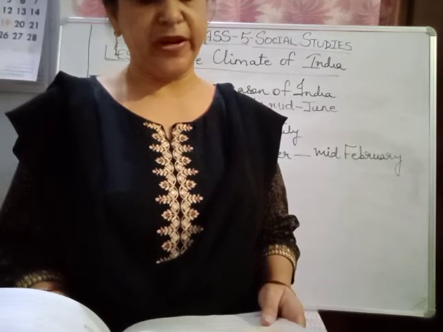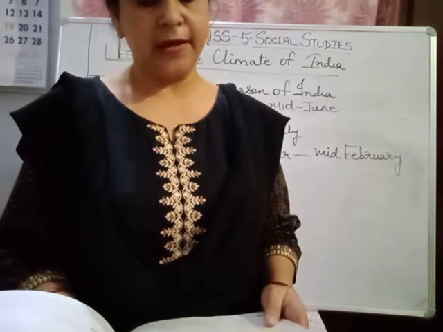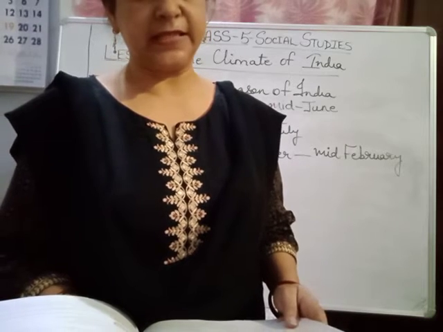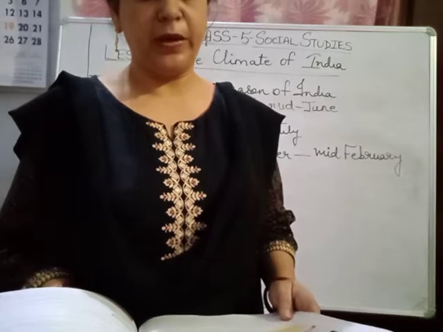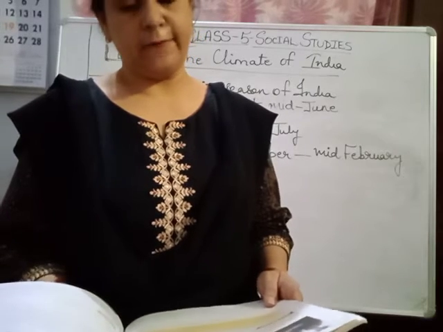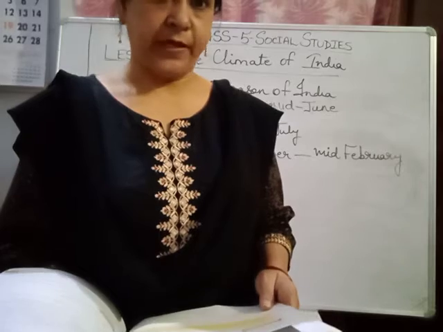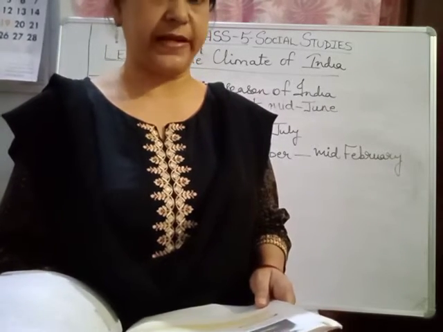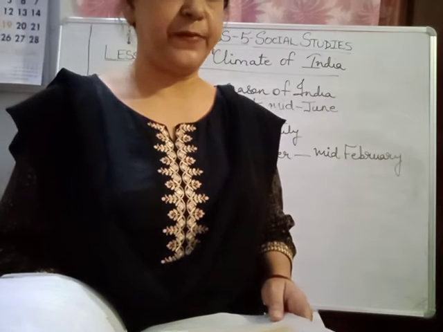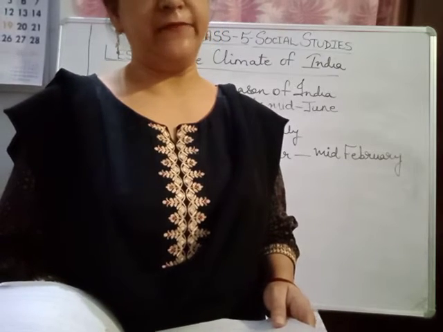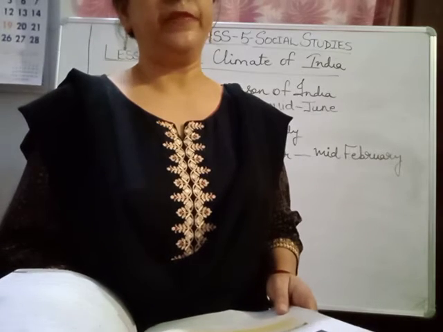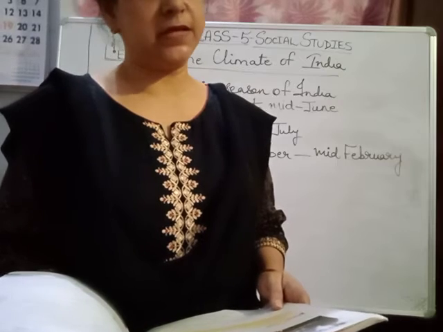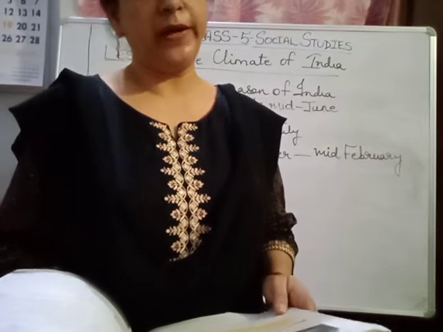During the months of February and March, we have the spring season. In this season, new leaves and flowers bloom on the trees. This season has very pleasant weather, so people enjoy outdoor life. Not only do we have summer, monsoon and winter, we have one more season, that is called the spring season. And this season begins from February to March, in which the plants bloom, the flowers come out, everything is so pleasant, the weather is pleasant, people enjoy going out.